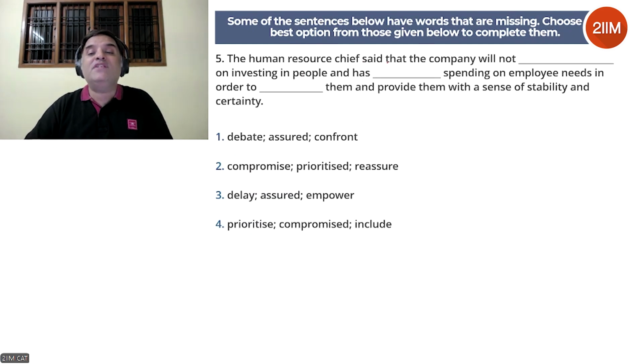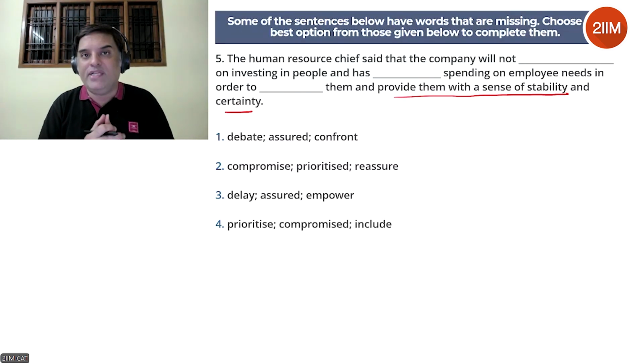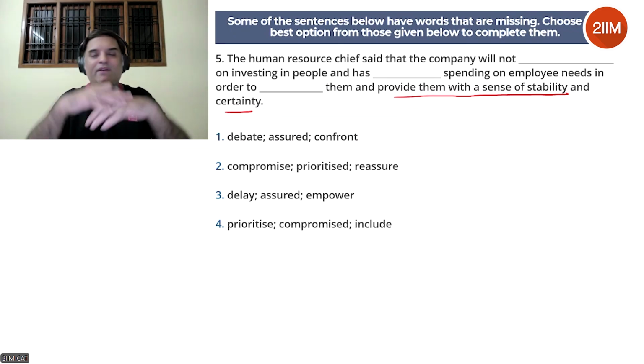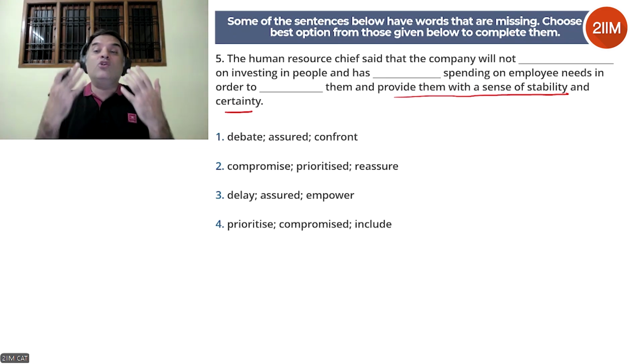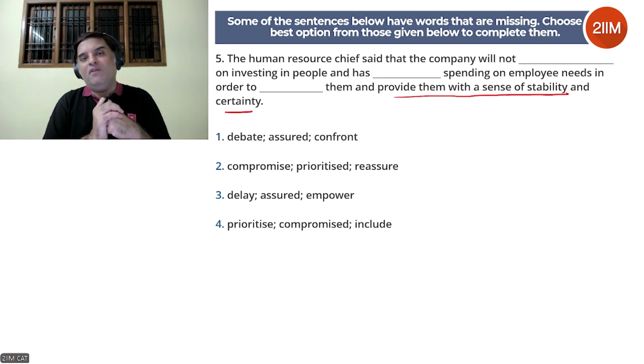The human resource chief said that the company will not dash on investing in people and has dashed spending on employee needs in order to dash them and provide them with a sense of stability and certainty. Now, understand this sentence. It is talking in favor of employees. The human resource chief is trying to provide employees with a sense of stability and certainty. So whatever policy this human resource chief is coming up with, it's going to be in favor of employees. This whole sentence seems to have a positive view or perspective towards employees. Keep that in mind.